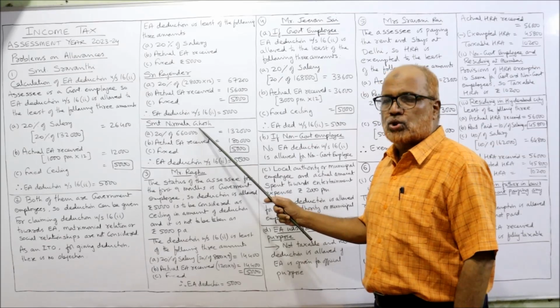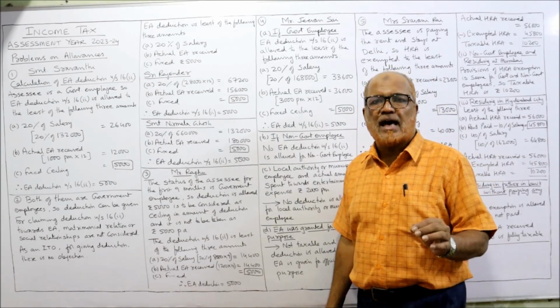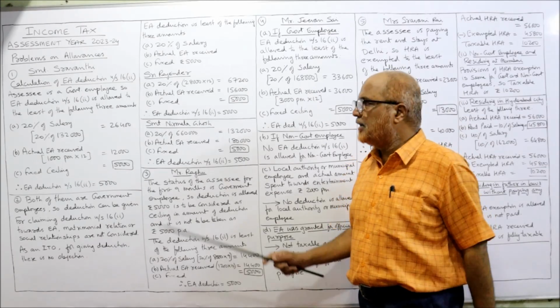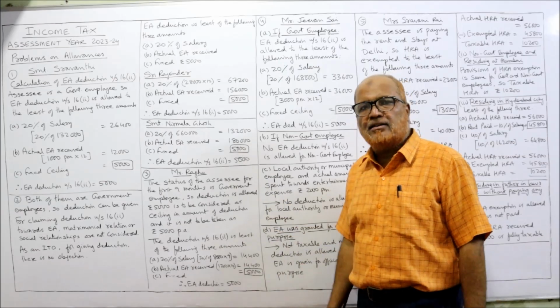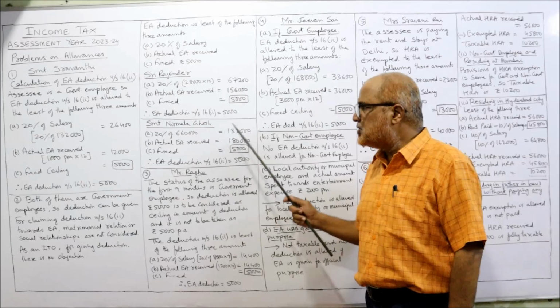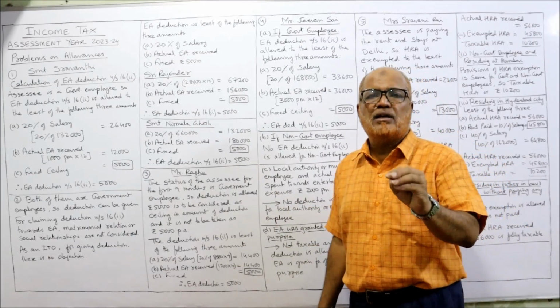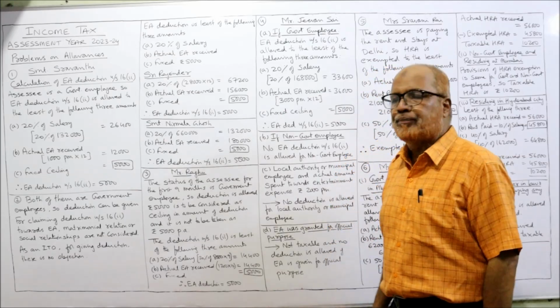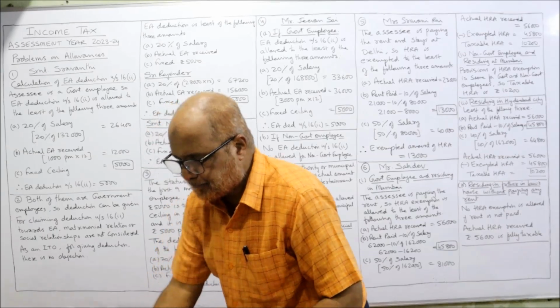Srimati Nirmala Ghosh, 20% of 6,60,000, which is the salary of the year, is 1,32,000. Actual EA received 1,80,000 or fixed ceiling amount is 5,000. So least of these three, 5,000. So both of them will get 5,000 rupees EA deduction under section 16(2). That's it.